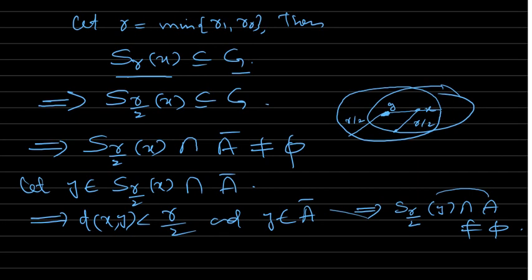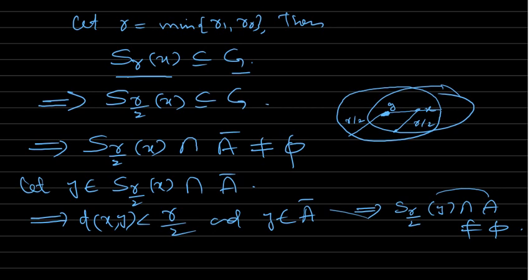But if Y is not in A, then Y must be in the A derived. In that case, Y is the limit point. Okay, I think it's okay.